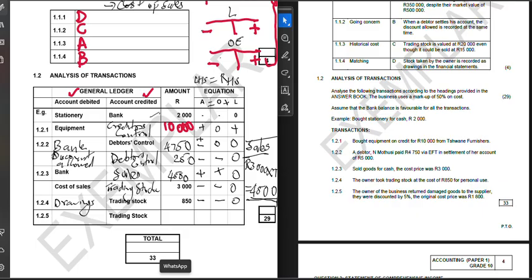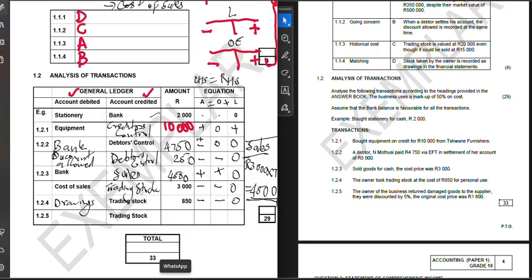They were discounted at 5%. The original cost was 1,800. So we returned them. If we return them, that means the discount that we received, which is discount received, it's in the word, is going to be affected, right?